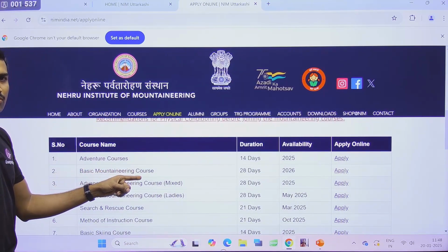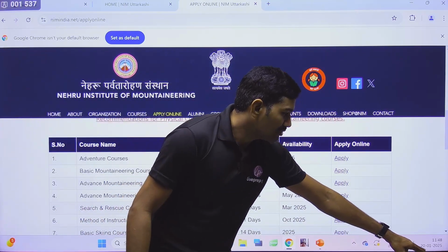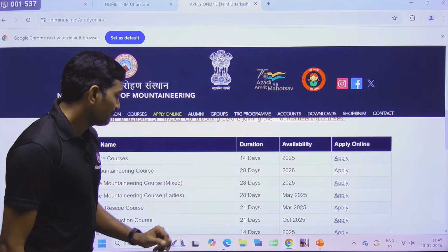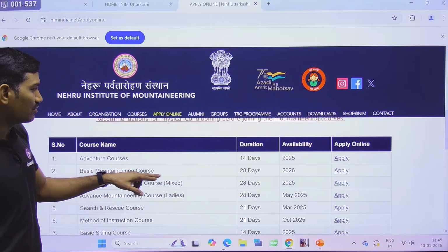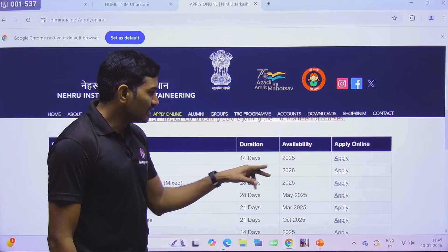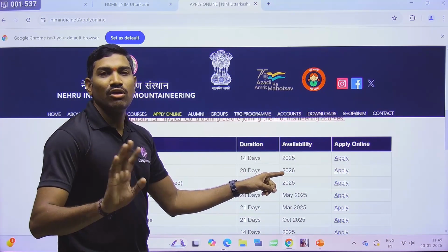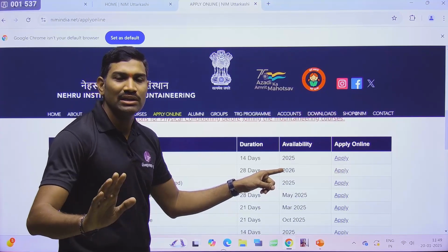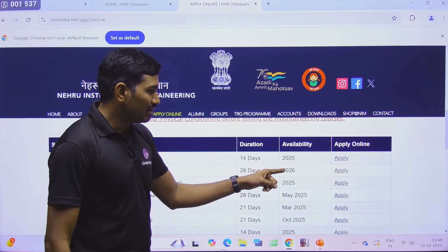We need the basic mountaineering course, and today's date is 20th January 2025. Suppose you are applying today. Now we will see. Here they give the basic mountaineering course. Duration of the course is 28 days. Availability is not in 2025. So in this year you do not have any availability. In 2026 only it is available.